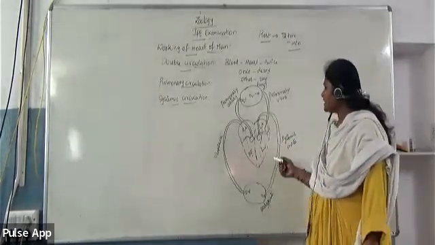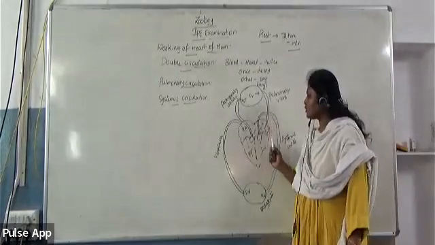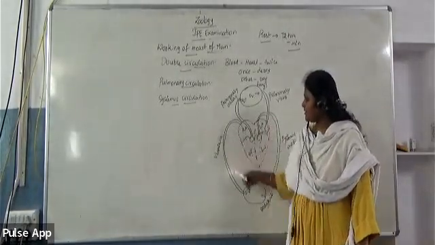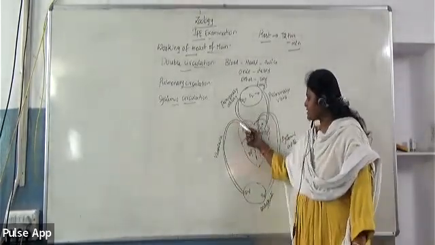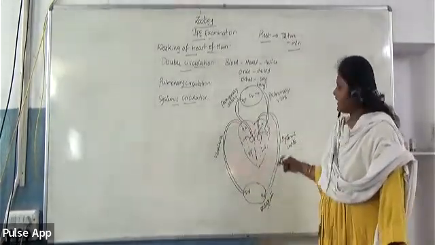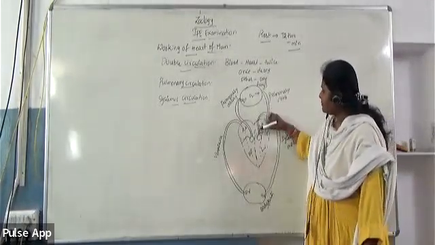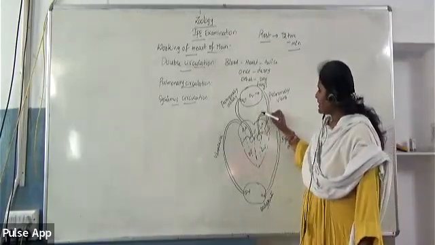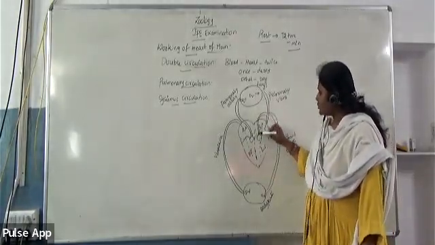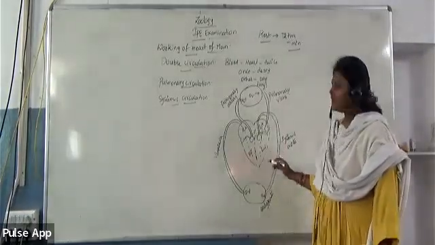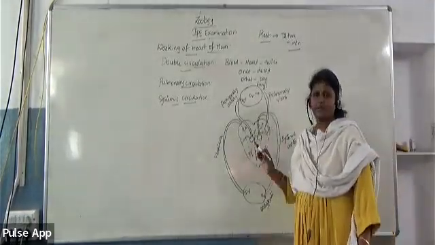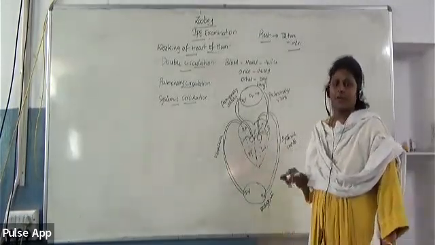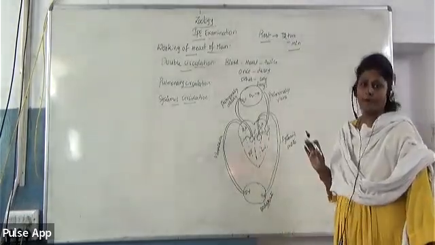So with this, one can understand that here the blood has passed through the heart twice. If you observe properly, for the first time, blood in the form of deoxygenated blood has passed through the right side of the heart. And again in the form of oxygenated blood, once it gets oxygenated in the lungs, it has come through the left side of the heart. So that means here both oxygenated and deoxygenated blood has got separated completely. So that is the advantage of having double circulatory system and 4-chambered heart.